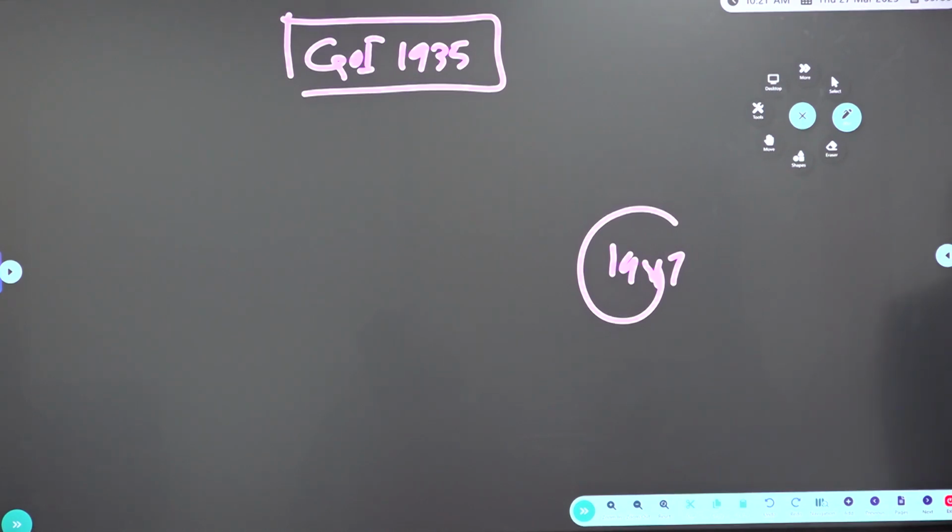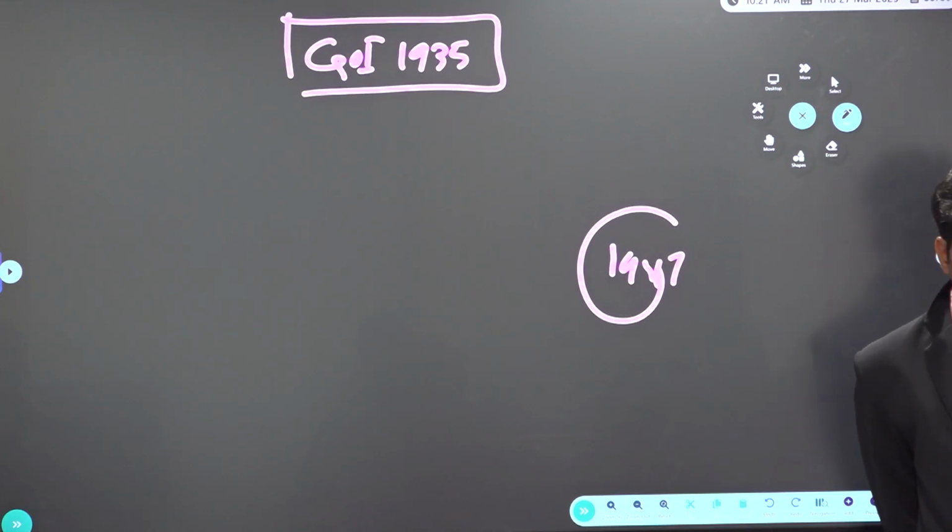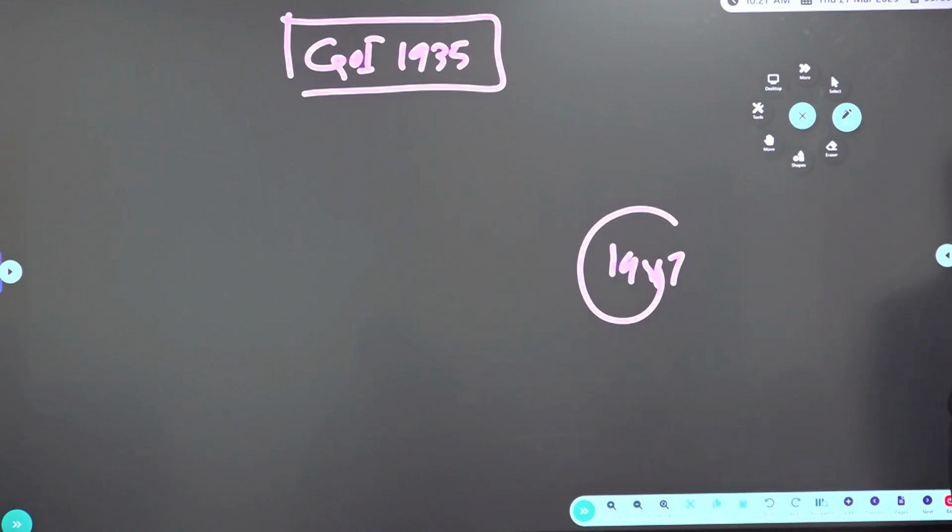It took 2 years, 11 months, 18 days to complete the Constitution; not cut, copy, paste, but modified. The first meeting of the Constituent Assembly was on 9th December 1946. Dr. Sachchidananda Sinha was the temporary president, as the oldest member, based on the French model. Then Dr. Rajendra Prasad was elected as president, and H.C. Mukherjee was vice president. The Constituent Assembly was made a fully sovereign body.